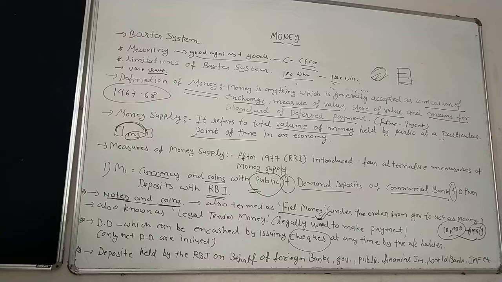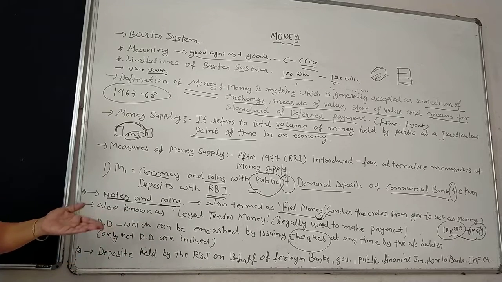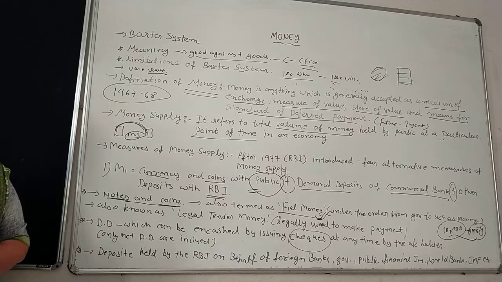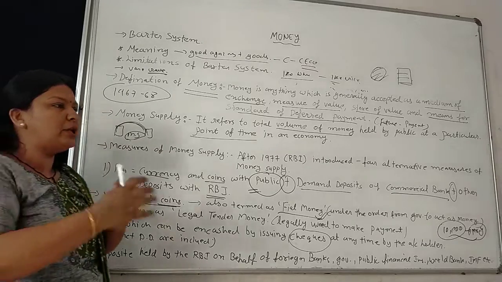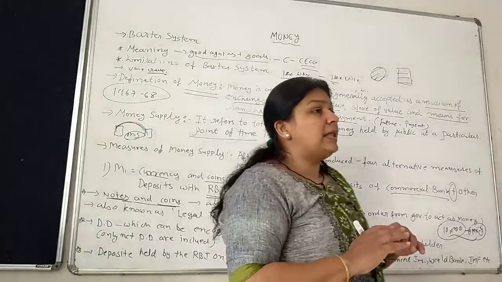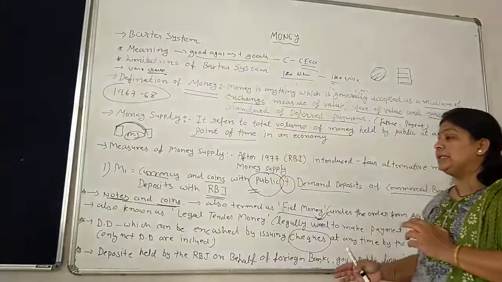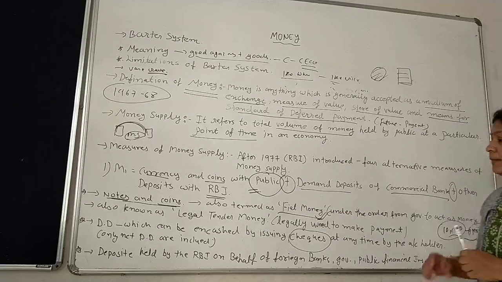It means whatever money of the Indian government and commercial banks is lying in RBI is not considered as other deposits with RBI. Other deposits with RBI includes